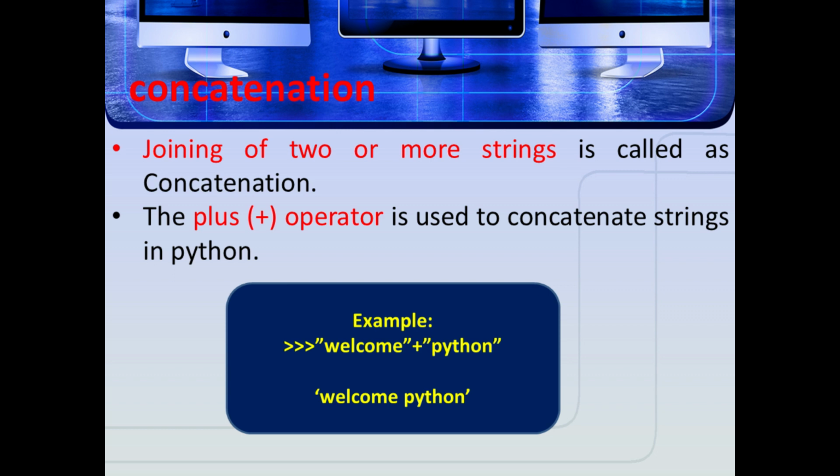Concatenation is nothing but joining of two or more strings. Joining of two or more strings is called concatenation. Here the symbol is plus. If we use the plus symbol in a program, the output is, for example, hello plus how are you, so the output is hello how are you. See the book example, welcome plus Python. The output is welcome Python.